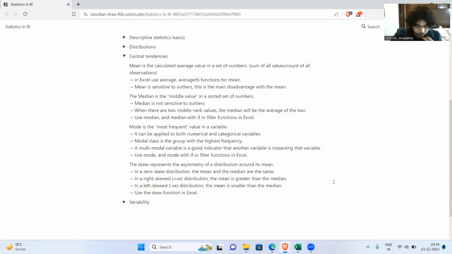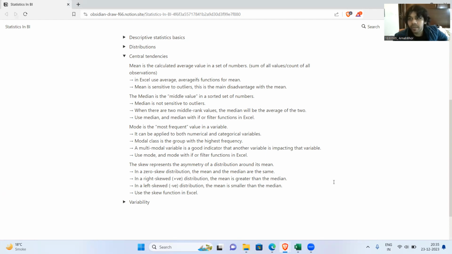And what else? So yeah, when we have a right skew, generally the mean is greater than the median. When we have a left skew, the mean is smaller than the median. That happens because the outliers influence the mean more than they do the median. So an example of this would be a cricket match. Let's say a person scores a double century and everyone else only scores 20 runs. So the average score would be more than 60, right?